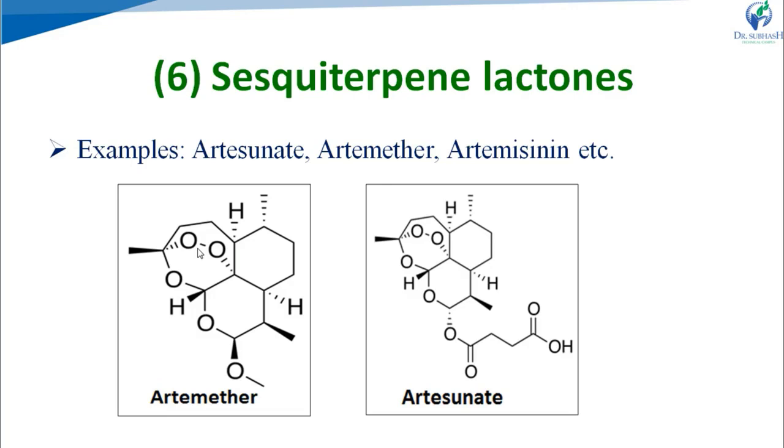These are sparingly soluble in oil as well as water and well absorbed from the GI tract. It has shown promise in the treatment of drug-resistant forms of malaria. The drug-resistant forms of malaria can be treated by these sesquiterpene lactones.